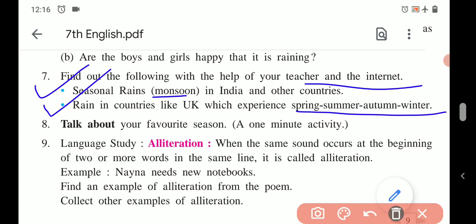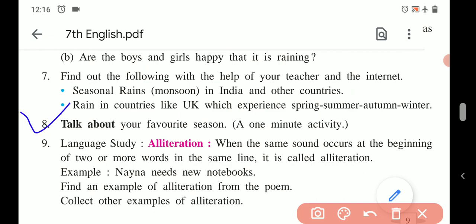Next, 8, this is an oral activity. Talk about your favorite season, a 1-minute activity. So this is an oral activity, but still you can write it in the form of an essay, and then you can practice how it can be talked. So what you have to write under the title, my favorite season.